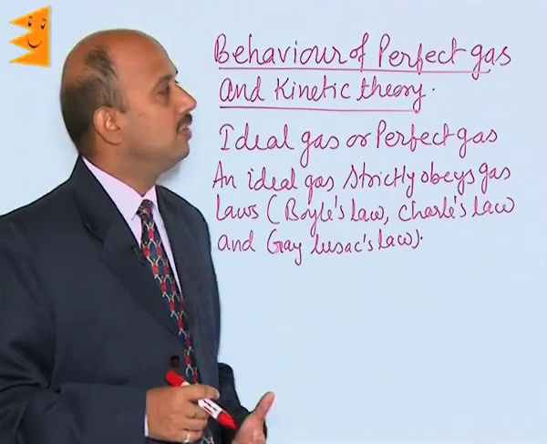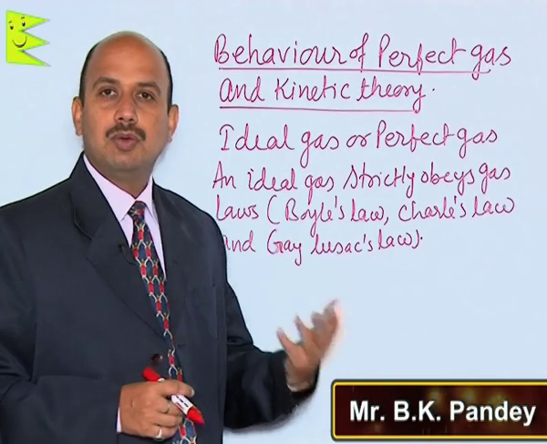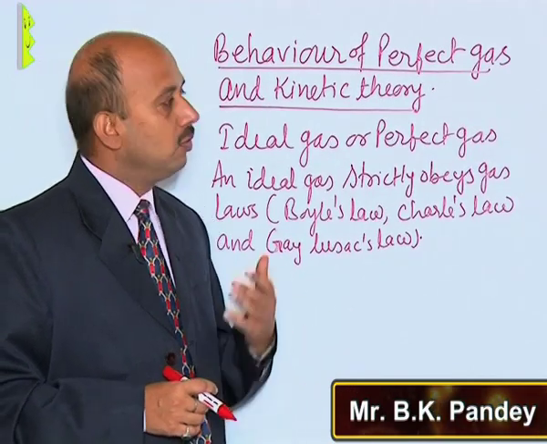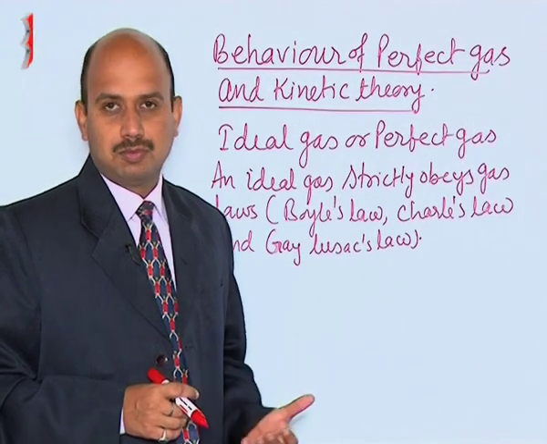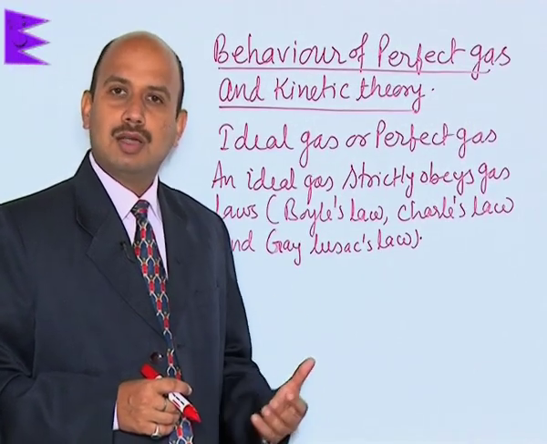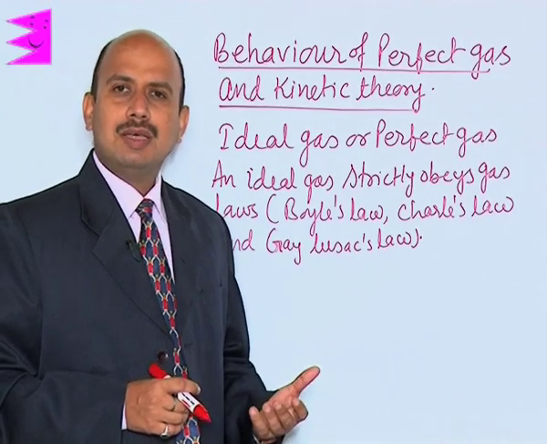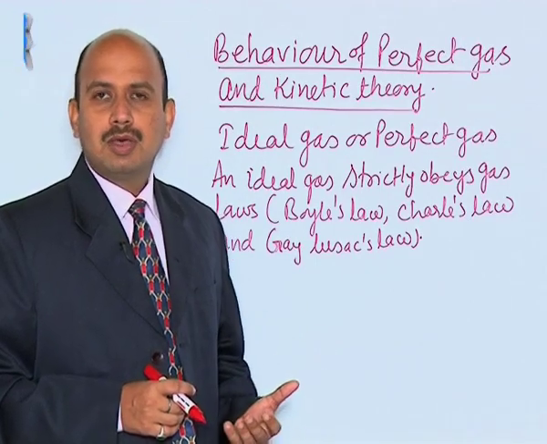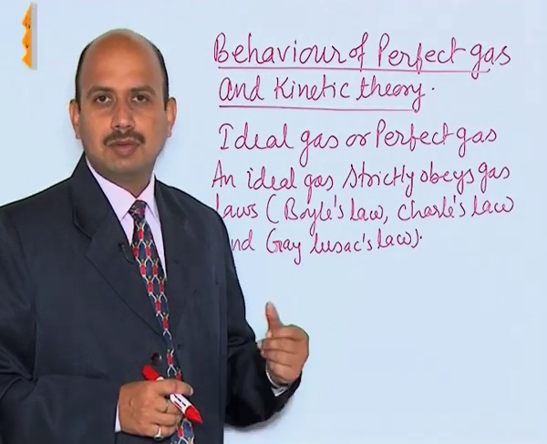Now see here, in this chapter we will study the behavior of perfect gas and kinetic theory. According to Dalton, each and every element is made of atoms. So we can say atoms are the smallest constituents of an element. One element has the same types of atoms, but different elements have different types of atoms.